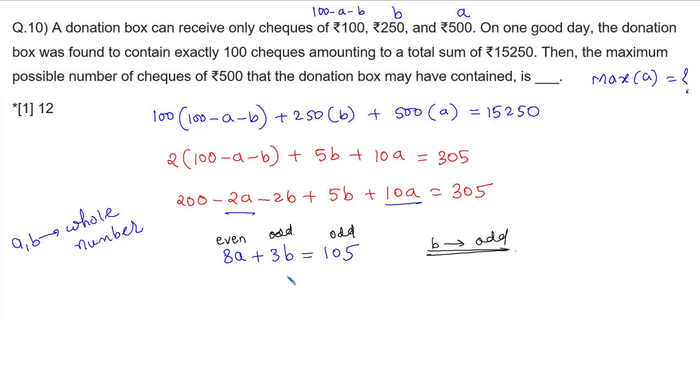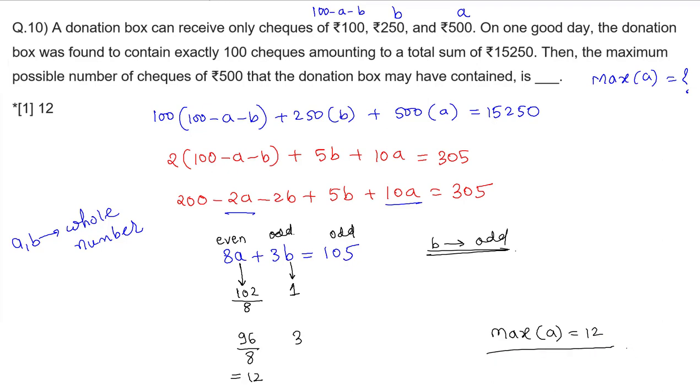So we need to maximize A, so let's minimize B. The minimum value B can take is 1. If you put B is equal to 1, the value of A is going to be how much? 105 minus 3, 102 divided by 8. Is it a whole number? No, this is not possible. The next possible value of B, the next odd number, is 3. If you put B is equal to 3, the value of A is going to be how much? 3 3s are 9. 105 minus 9 is 96. The value of 8A is 96. A is equal to 96 divided by 8, that is equal to 12. So the maximum value that A can take is equal to 12.